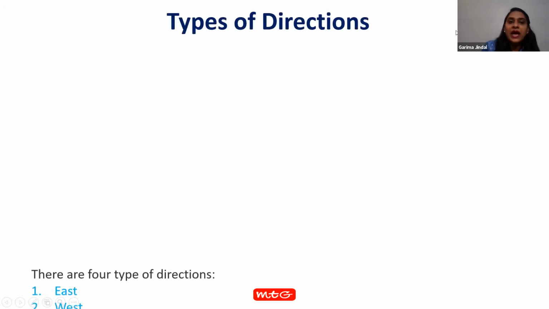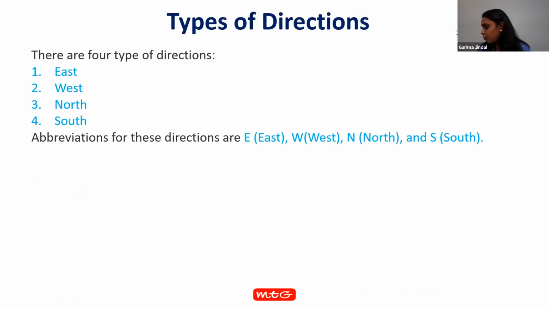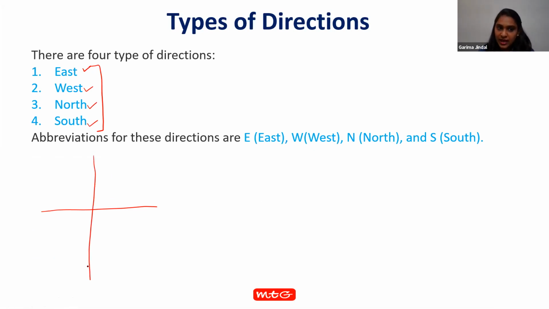Okay, fine. Now we have types of direction. How many types of direction have you learned? We have learned 4 types of direction. First is east, west, north, and south. And how do we draw these 4 directions on paper? First, we draw a horizontal line, then a vertical line.